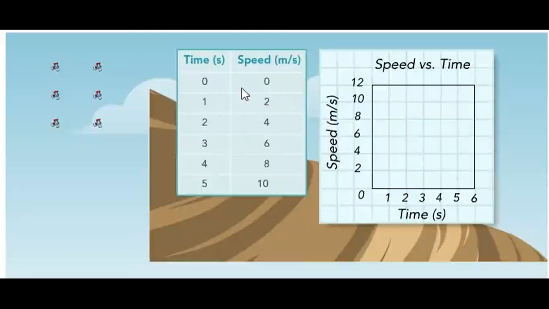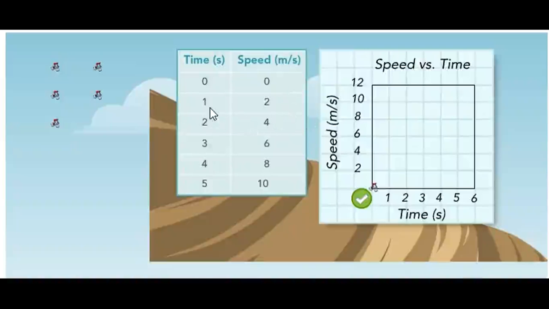Number one, 0 time and 0 speed. So the bicycle we can put here, at 0 time, the speed is 0.